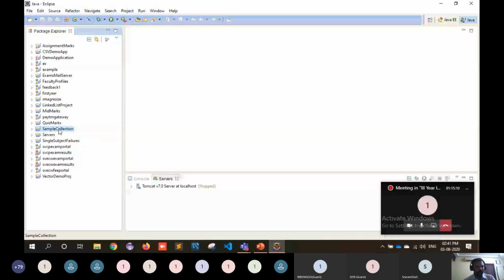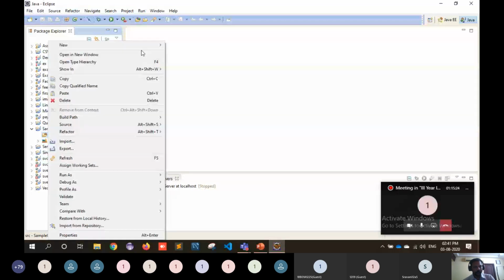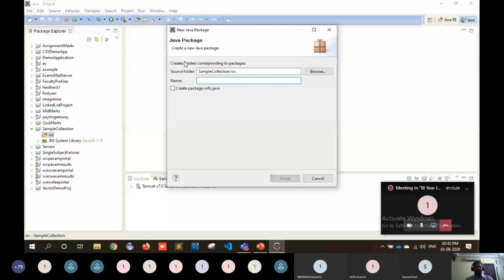If you collapse this sample collection, then there is a SRC folder. In this SRC folder, right click, then go to new, and then create a package. Every Java project you have to implement in a package specific structure. So without having the package, students, you don't implement the programs.